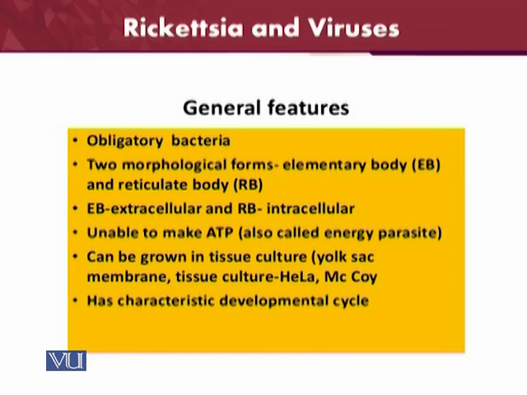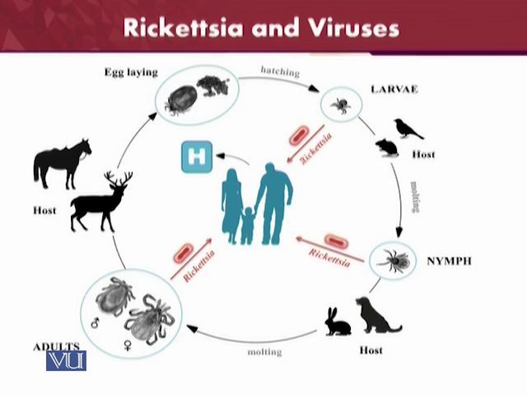The most important feature of them is that they are unable to make ATP, so they are also called energy parasites. Therefore, for their energy, they need their host. Therefore, they are called obligatory parasites. Obligatory means that they have no other choice. They have to live in some other host for making their ATP. They can be grown in tissue culture like the yolk sac, or HeLa and McCoy cell lines. They have a characteristic development cycle. However, from our point of view, we are going to see their differences and similarities with the viruses, and why they are always seen or used with the viruses.